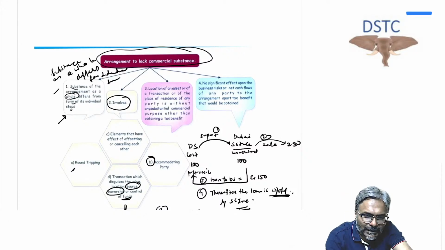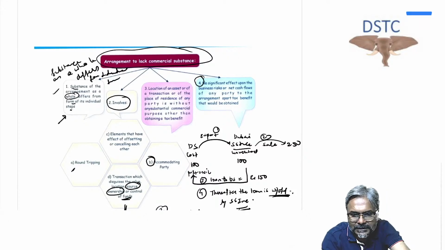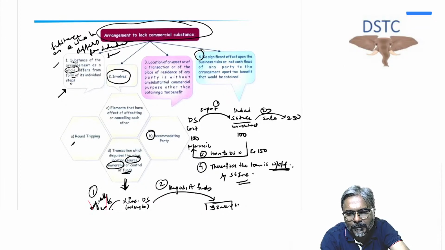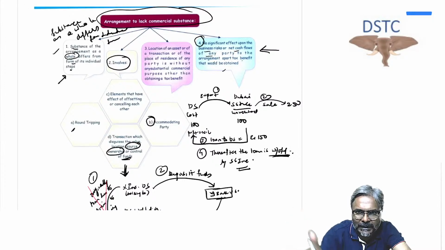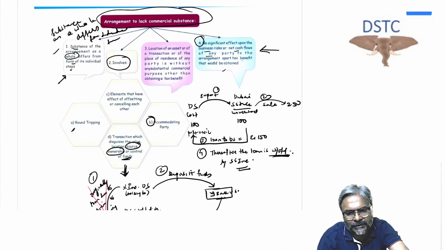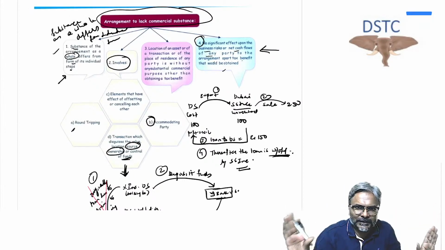Now, students, just take across point number 4 in commercial substance. No significant effect upon the business risk or the net cash flow of any party to the arrangement apart from the tax benefit that would be obtained. That also I will make you refer one question in this. I'll take you directly to the question, and then you will appreciate that this is also a case of this one. That is this, the chapter is over.